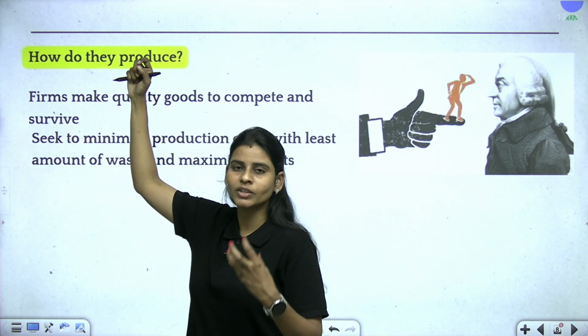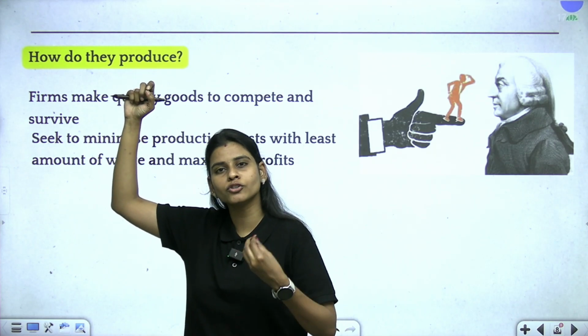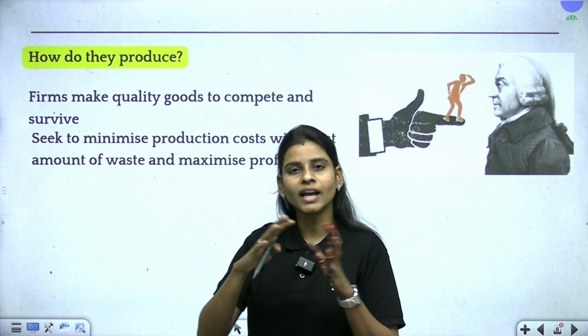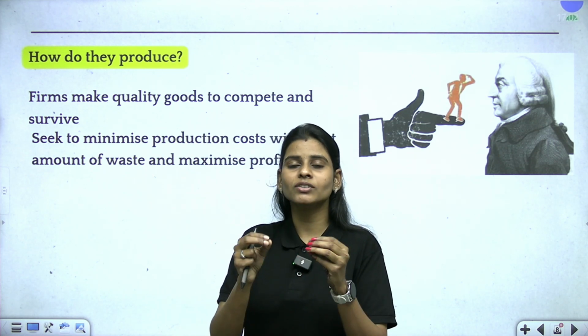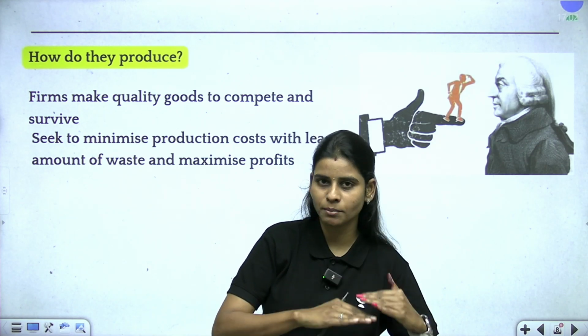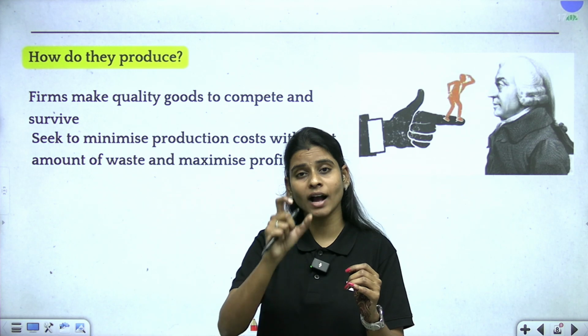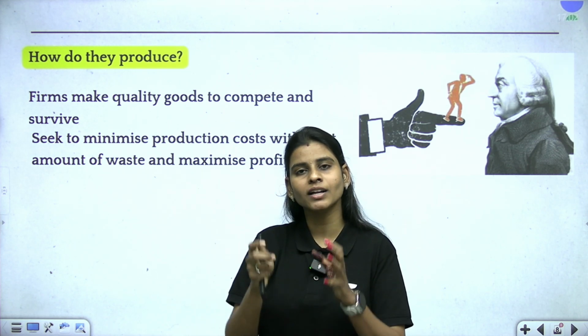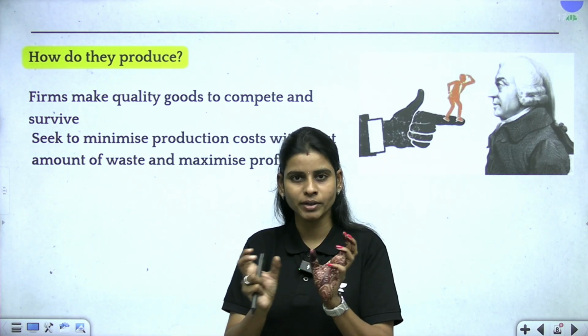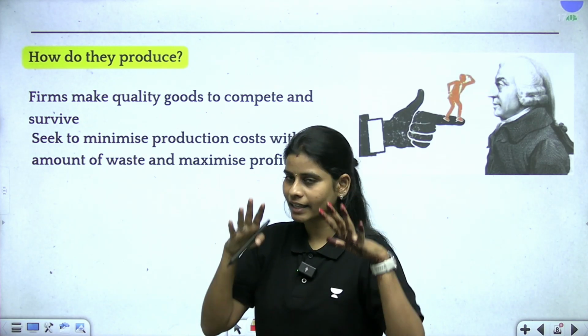We already know firms want to produce products to get maximum profits. So, how are they actually going to do that? They will always try to make the cost of production as low as possible, so as to have higher profit margins, and that is also affected by competition, which keeps the market in place.